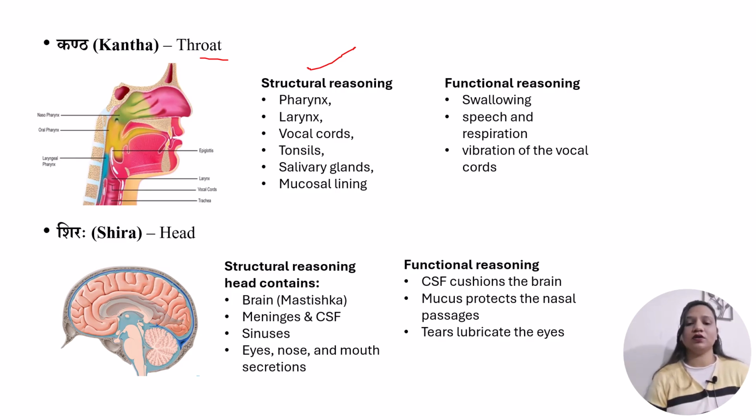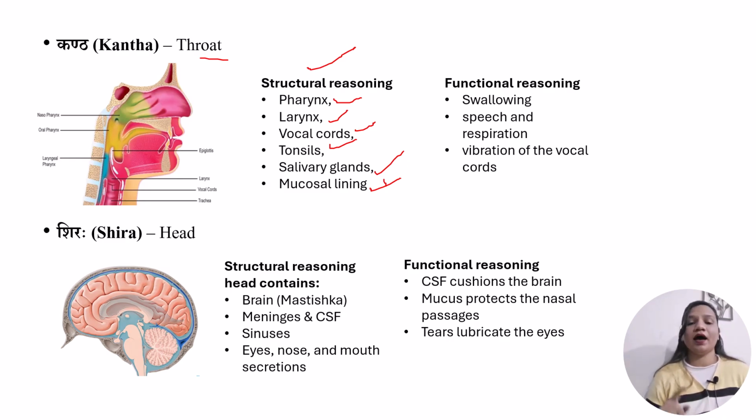So first, the organs located in the Kantha region or throat region include the pharynx, larynx, vocal cords, tonsils, salivary glands, and mucosal lining. All these things we will find in the Kantha region. All these structures are soft, which is mrudu, a guna of kapha dosh. They are moist, snigdha, which is also a guna of kapha dosh.